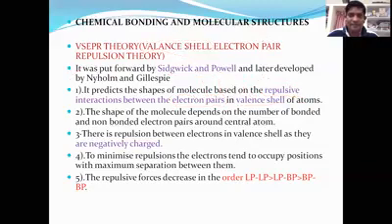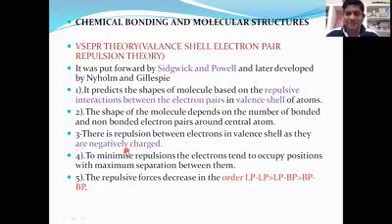The shape of the molecule depends upon the number of bonded and non-bonded electron pairs around the central atom. Pair means two electrons, right? The non-bonded electron pairs are found at the central atom. There are repulsions between electrons in the valency shell, as they are negatively charged.